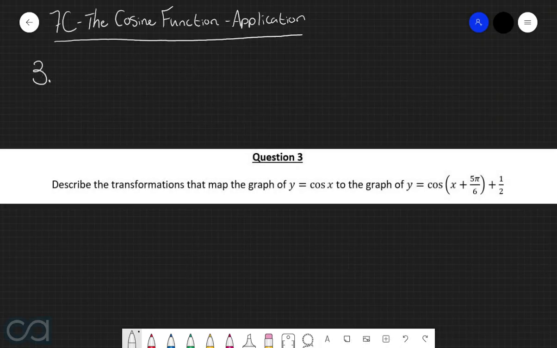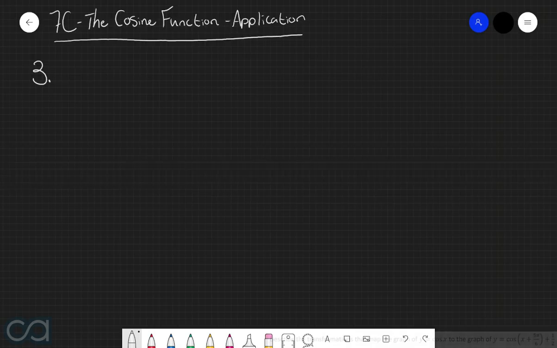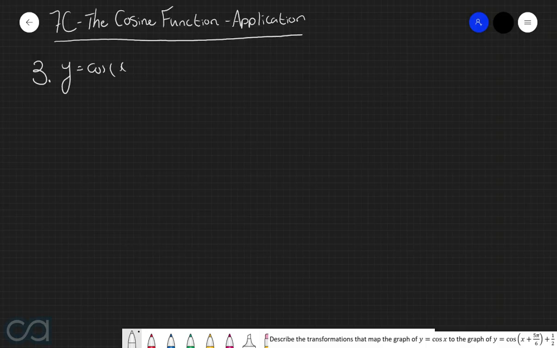Question 3. Describe the transformations that map the graph of y equals cos of x to the graph of y equals cos of x plus 5 pi over 6 all plus 1/2. So the cosine function that we're working with here is y equals cos of x plus 5 pi over 6 all plus 1/2.